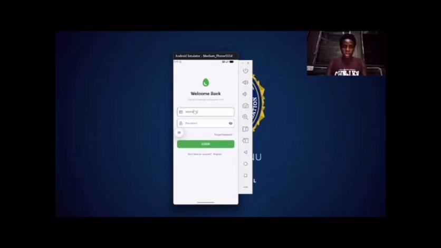So the email, and then the password. So let's say you log in. It shows account not found, meaning there is no account. So let's create a new account.